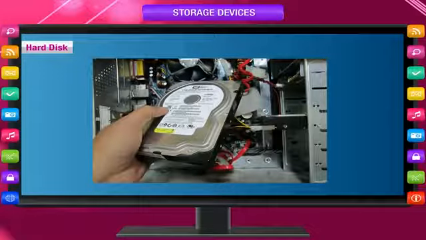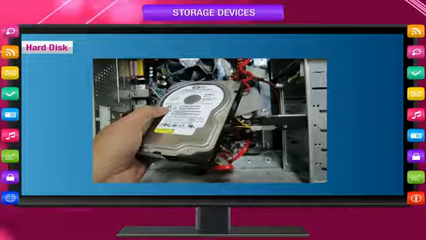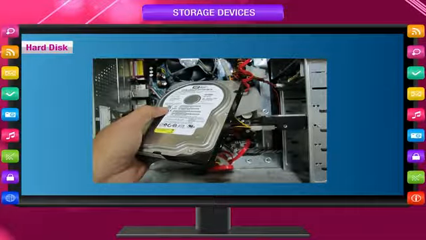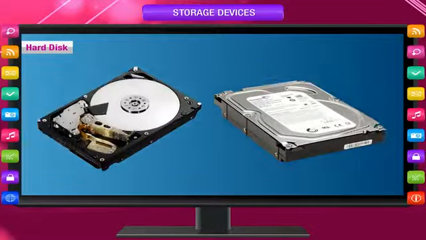Hard disk. It is a high-capacity storage device that is fixed inside the computer cabinet and contains all the software and data. The operating system remains on the hard disk only and gets loaded in the computer's memory when you switch on the computer. It is an essential part of the computer. It is made up of multiple disks, which can store data on both sides.